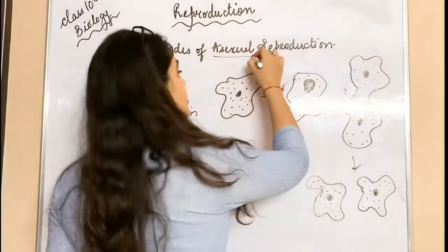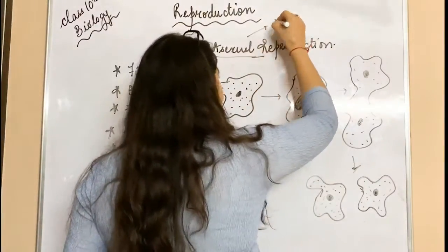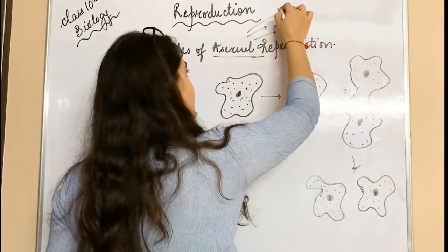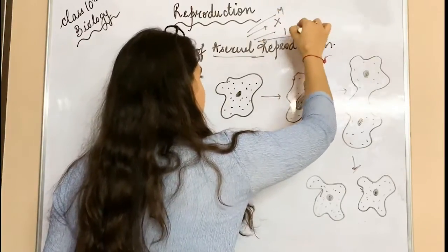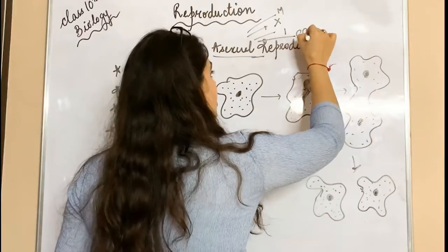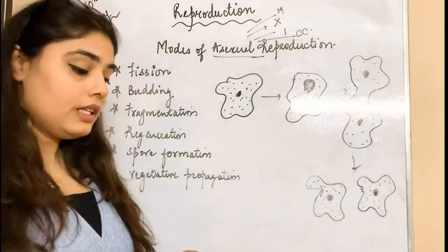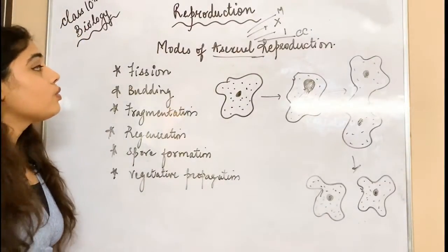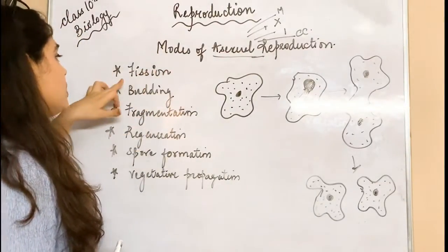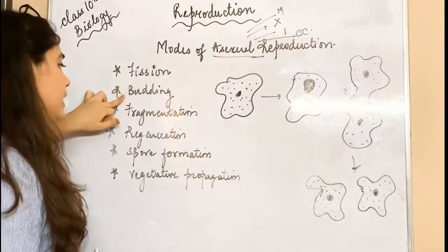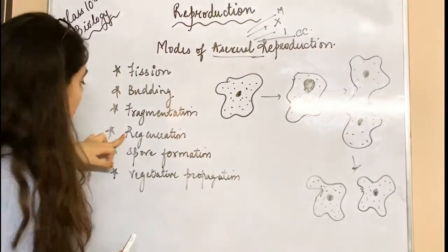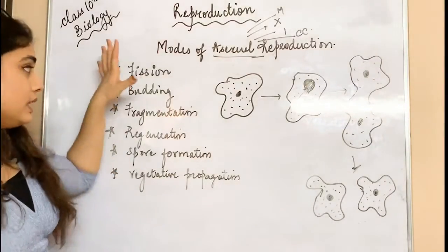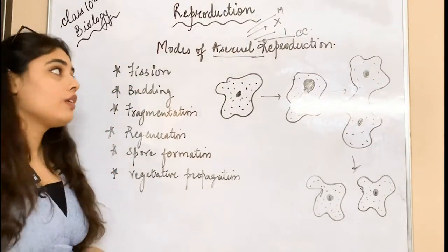First, a quick revision of asexual reproduction: no gametes, a single parent, and mitosis takes place. Carbon copies are born; the individuals are exact carbon copies of their parents. The different modes of this type of reproduction include fission, budding, fragmentation, regeneration, spore formation, and vegetative propagation. These are the types of asexual reproduction.